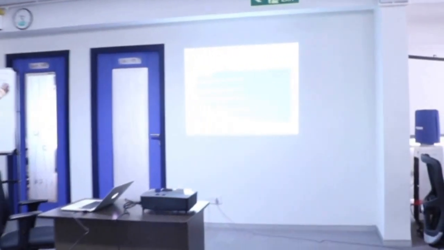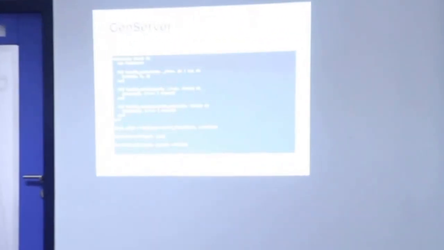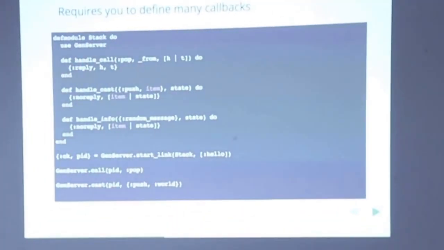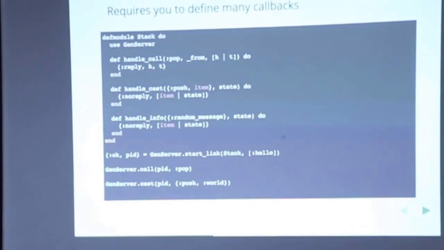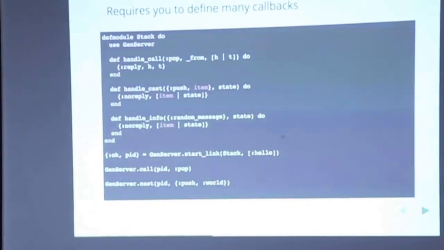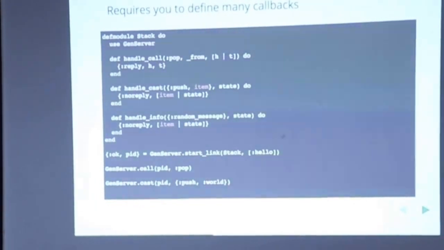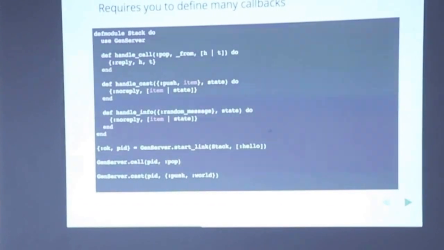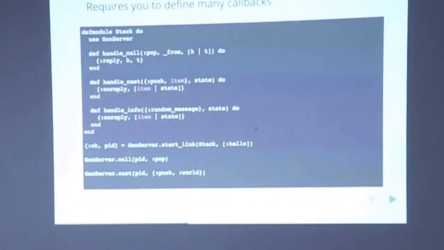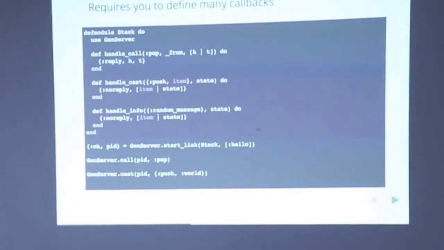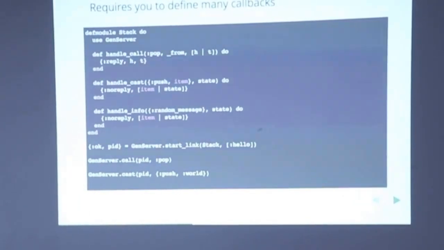So this is a simple example of a Gen server, right? It's like a stack, where you say use Gen server. So Gen server is nothing but a behavior that Elixir gives. A behavior is like an interface, right? Like an interface in Java, where you say every module should have these many methods implemented, right? If you don't implement them, Elixir will provide a default for you, right? Erlang won't do that, but Elixir is nice and does that, right? So here, if you see, it's a simple stack.